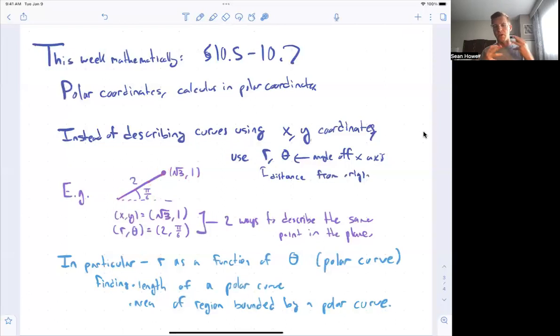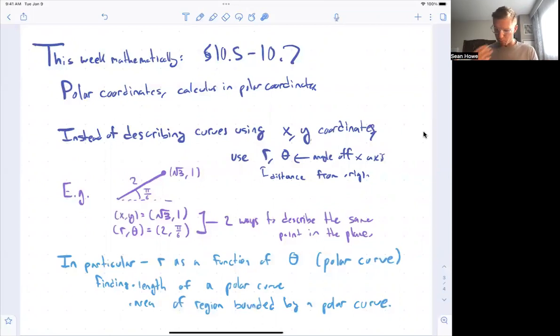And there are times when it's useful or simpler to describe a surface or a curve or some function using these r and theta coordinates instead of x and y coordinates. A good example is a circle. If I want to describe the unit circle, the circle of radius 1 around the origin, that's x squared plus y squared equals 1. But if I want to describe it using polar coordinates, then that's r equals 1. So that's the kind of thing we're doing.